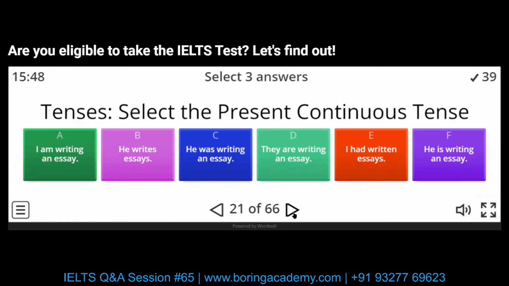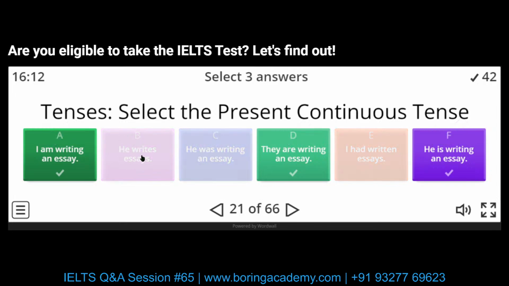Present continuous. Which are the auxiliary verbs for present continuous? Okay, I am writing an essay. I'm writing an essay, so am is our auxiliary verb. They are writing an essay. He is writing an essay. So am, is, and are. This is present simple: he writes essays. He was writing an essay: this is past continuous. And I had written essays: this is past perfect.